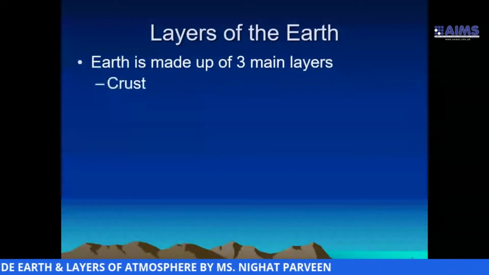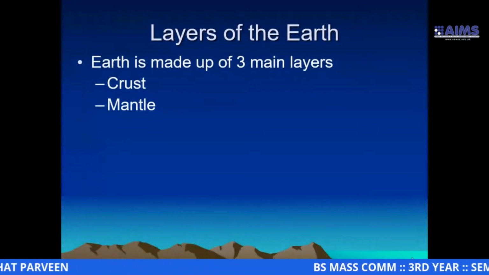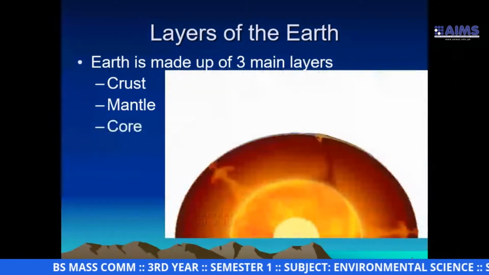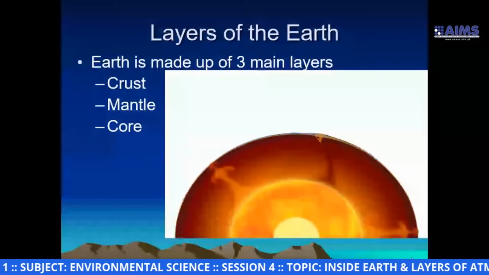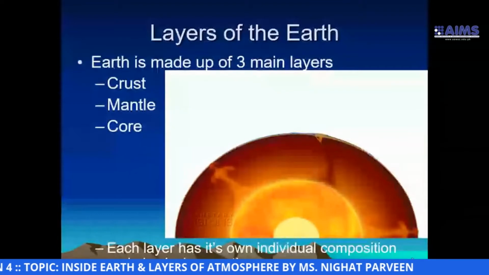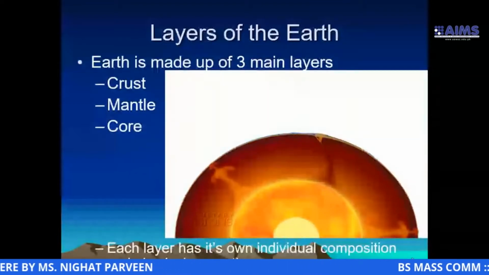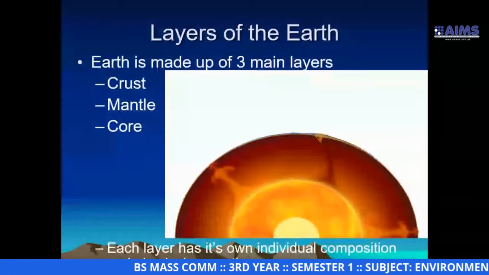The first layer we call crust. The middle layer is called mantle, and the last, innermost layer is core. So three layers: crust, mantle, core. They differ not only in composition but also in physical properties.